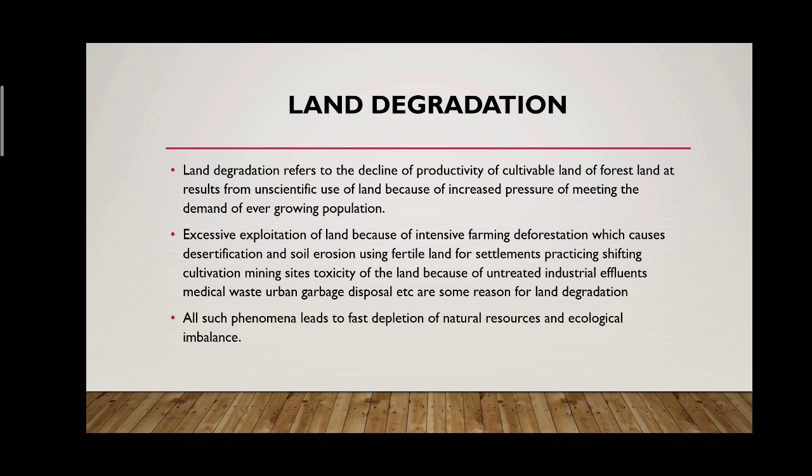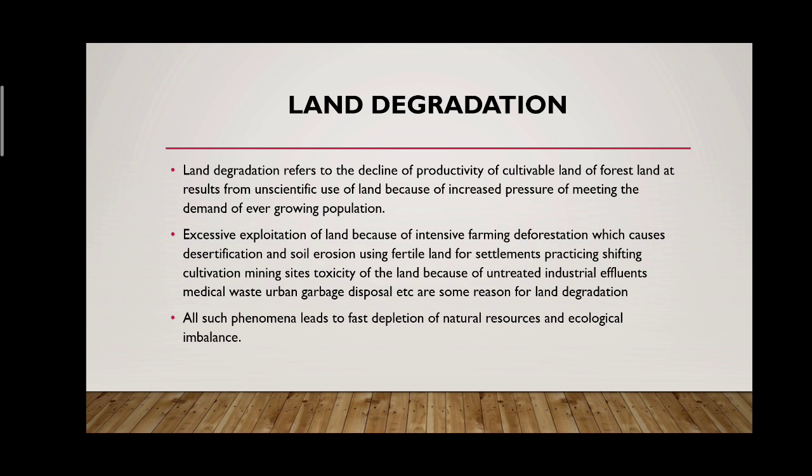Land degradation. What are the factors that degrade the land? Excessive exploitation of land because of intensive farming. Let me explain what intensive farming is. Farming done in a particular area or a small region having higher population is called intensive farming. A small region is brought under agricultural practices, so this small area will have to fulfill the demand of the greater population. That's why intensive farming practices are done here. The land is not kept fallow for a single season.